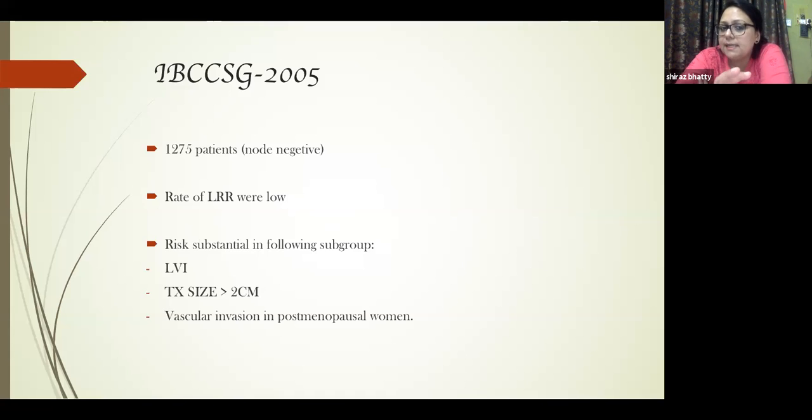So this thing should be clearly taken up, that in premenopausal, the idea of treatment in subgroups is different, and in postmenopausal, the idea of subgroups of treatment is different.